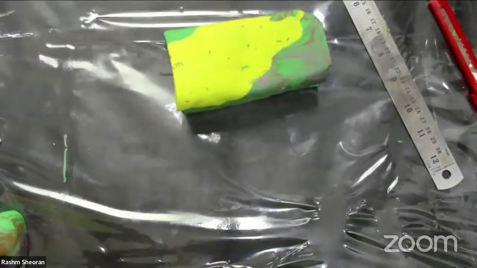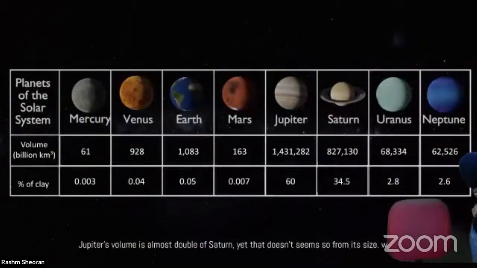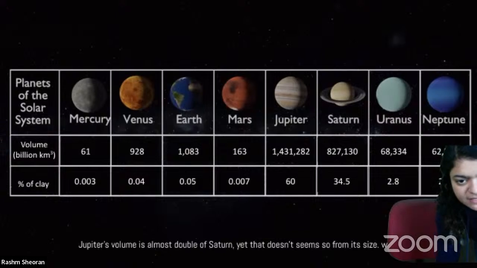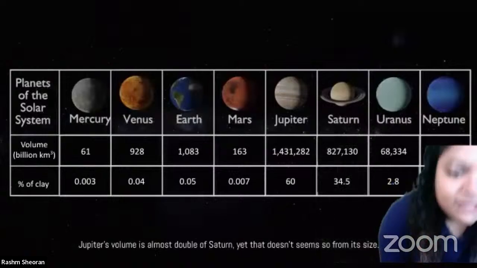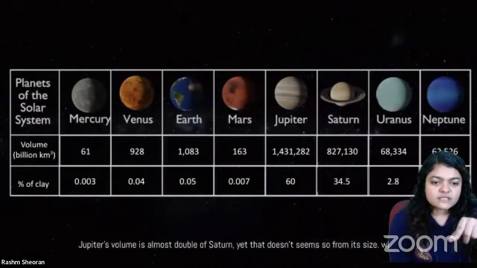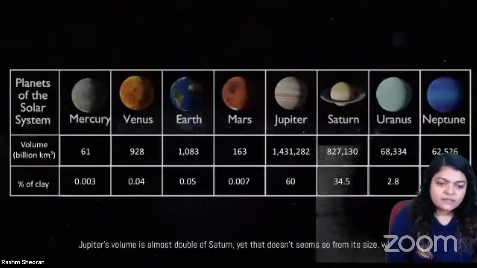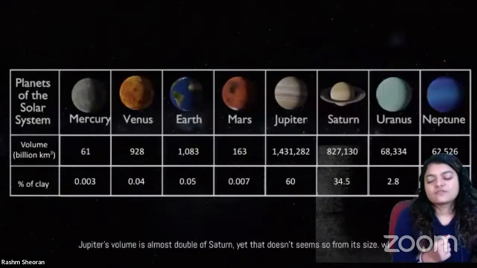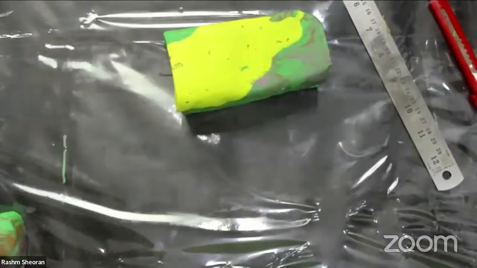Okay, so let's move forward. Now that we have made Jupiter, what is the next thing that we should make? Jupiter is done. So what is the next thing that we should make? We should make Saturn. Saturn is 34.5%. How can we find out what 34.5% is? For this, first let's divide all the remaining clay that we have in equal parts. We will take 30% out of it. It's very easy actually. I will show you how to do it if you follow along.